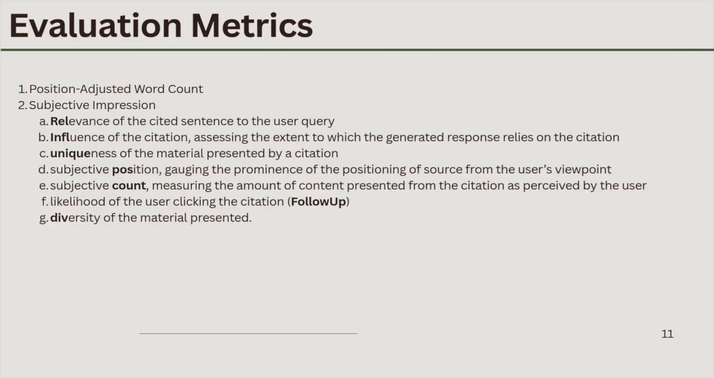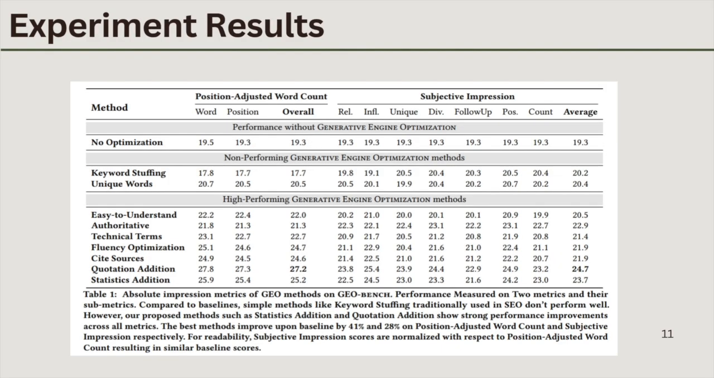For the evaluation metrics, here is the more complete list of it. There is position adjusted word count, subjective impression, and all of those are the members of subjective impression. Here is the experiment result. As you can see, the above one, optimization, is the baseline. And then you can see the best method is the cite sources, which improves on baseline by 41% and 28% on position adjusted word count and subjective impression respectively.